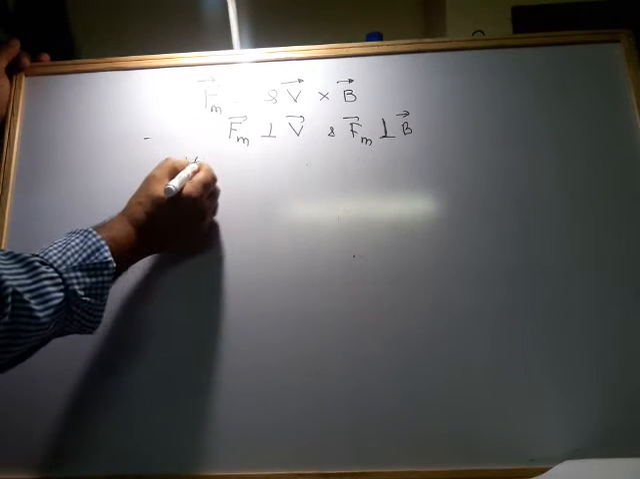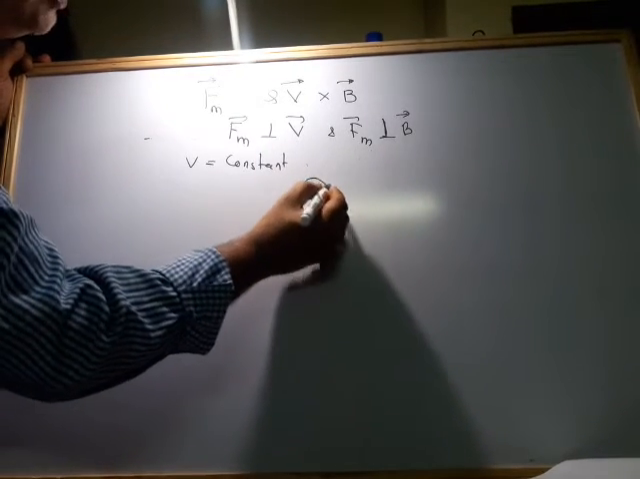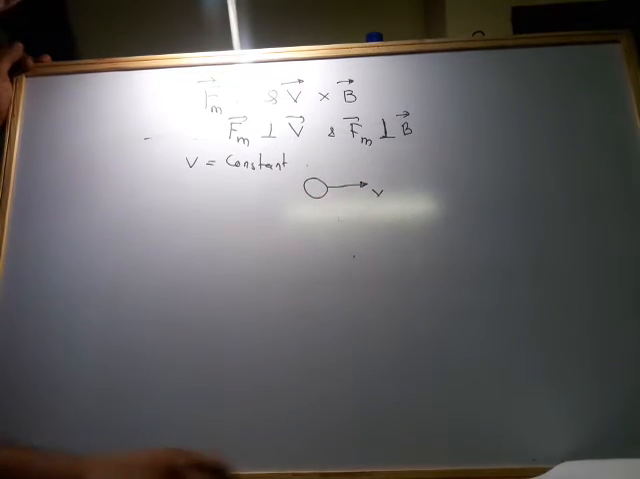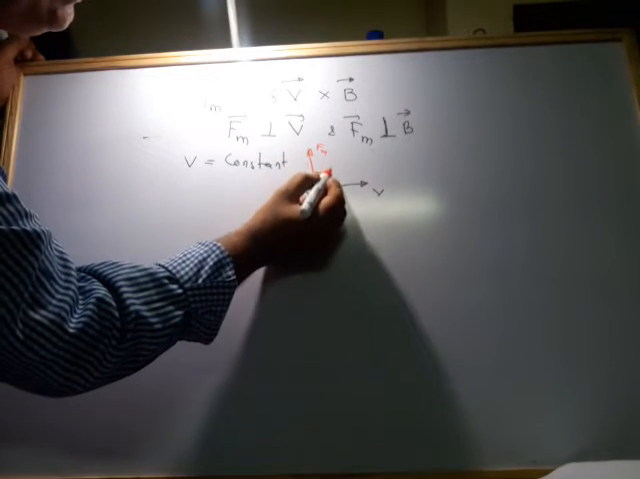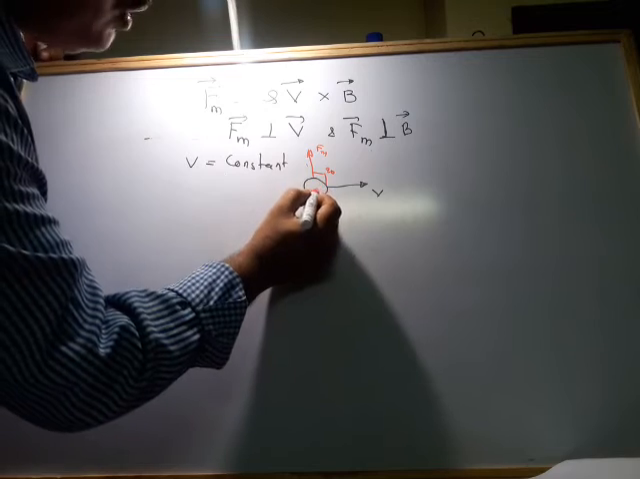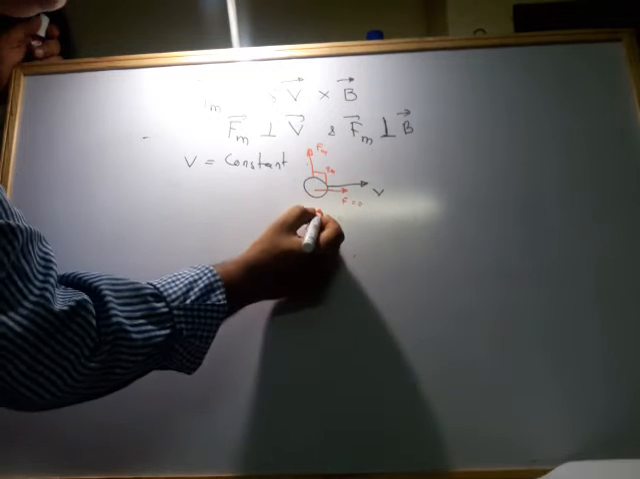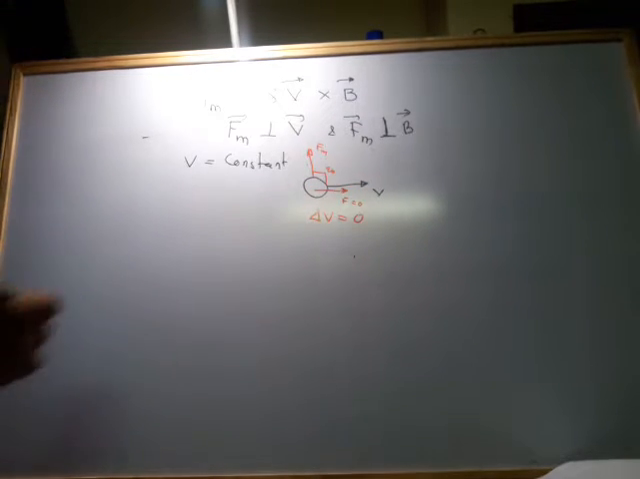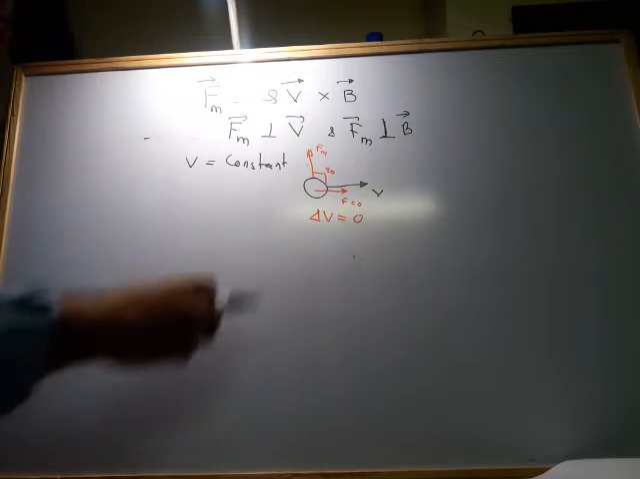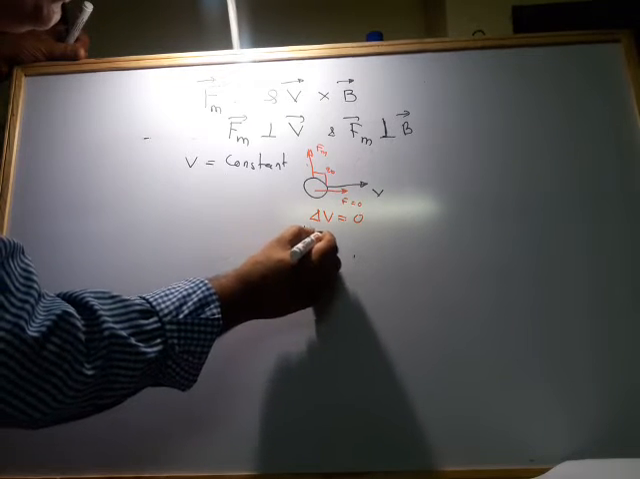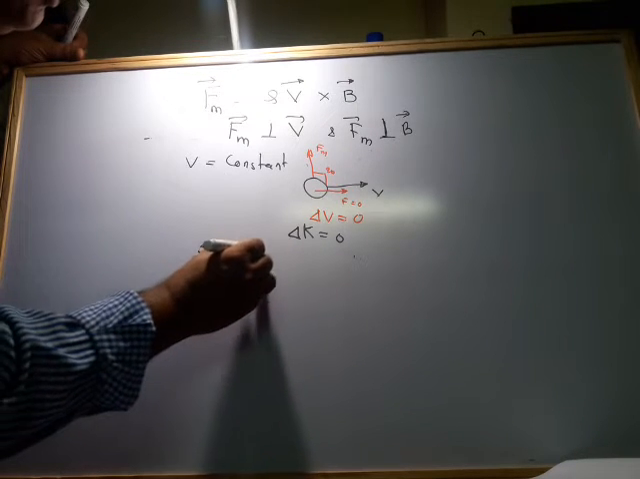Here the speed is constant, because the charged particle is moving in this direction and the magnetic force is acting in this direction. It is 90°. Then what is the component of force here? This component of force is equal to 0. Then del v becomes how much? It is 0. That is, there is no change in the velocity, and hence there is no change in the kinetic energy, del K. So we conclude